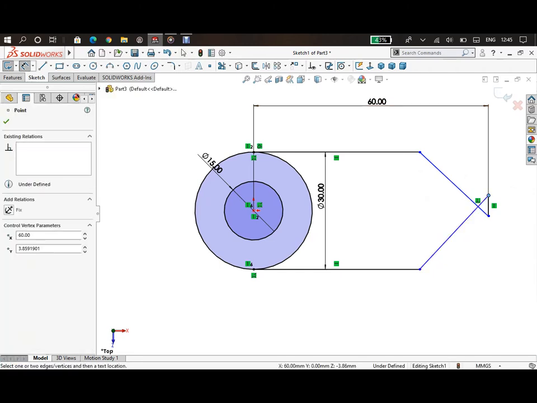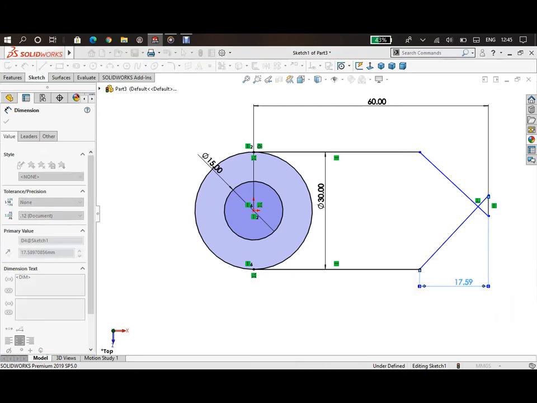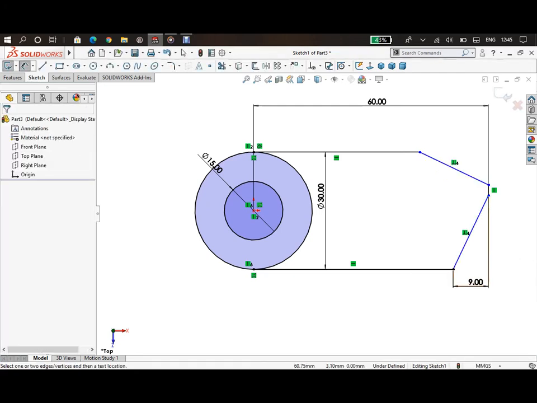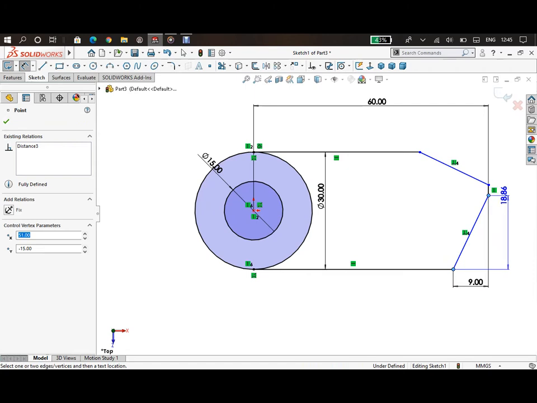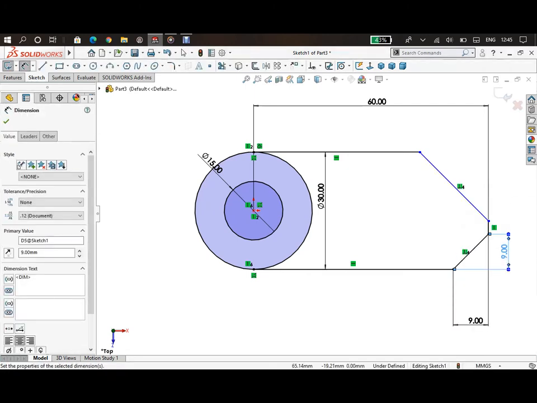The distance between this point to this point is 9 mm. And this vertical distance is also 9 mm.